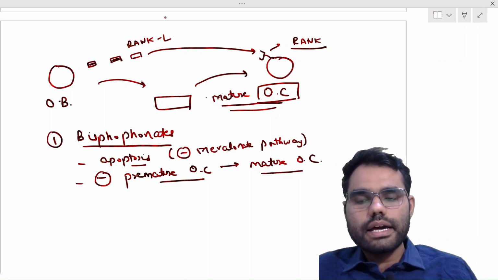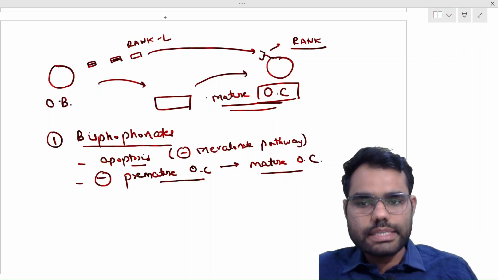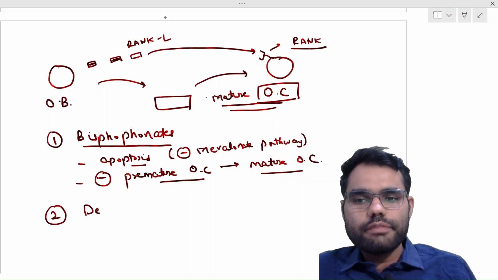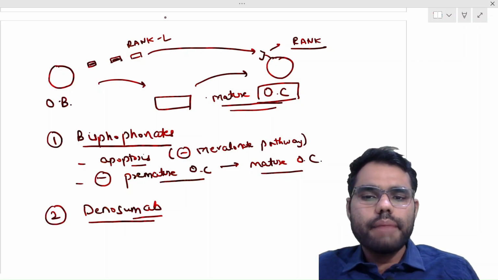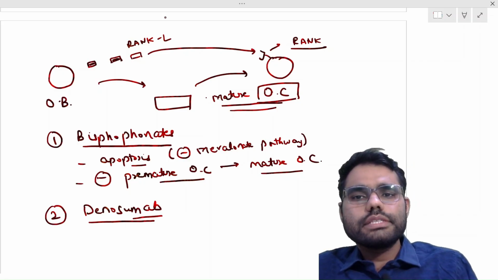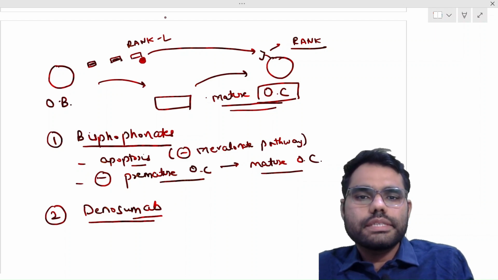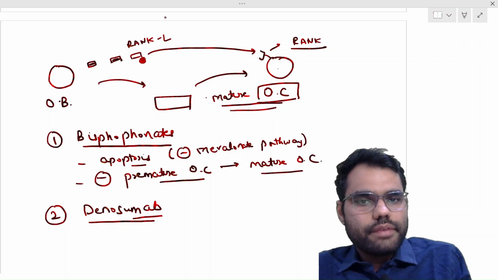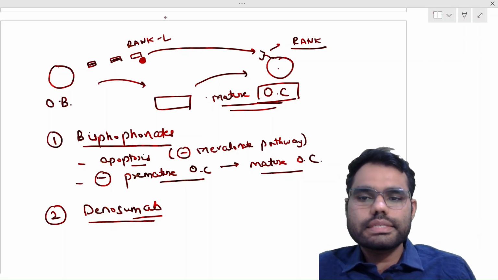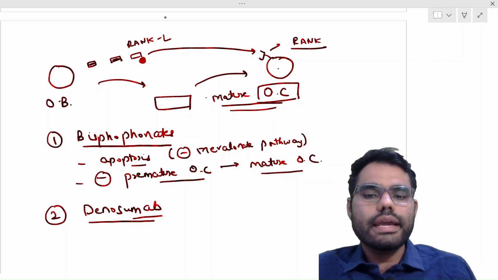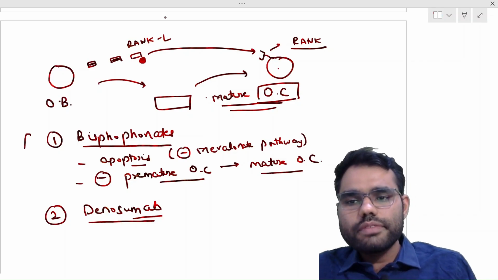Bisphosphonates are oral and IV both. We'll discuss about them. Then the second drug available is denosumab. Denosumab is a monoclonal antibody, as the name suggests, mAb, monoclonal antibody. What this is doing is it will bind to this rank ligand and prevent its interaction with rank. Therefore, osteoclast is not activated and bone resorption is prevented. So this is also preventing osteoclast activation by inhibiting the rank ligand and the rank interaction. So both of these are in the category of anti-resorptives.